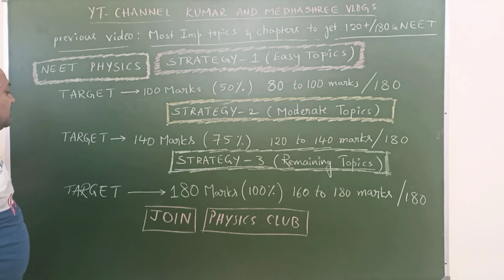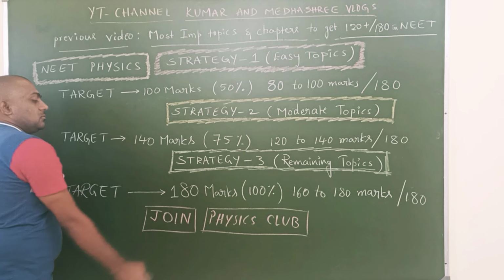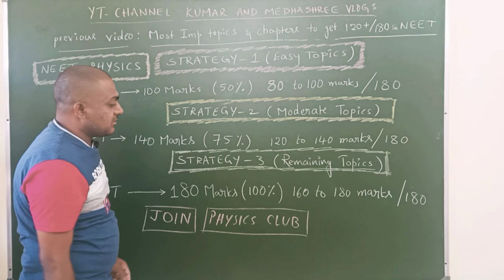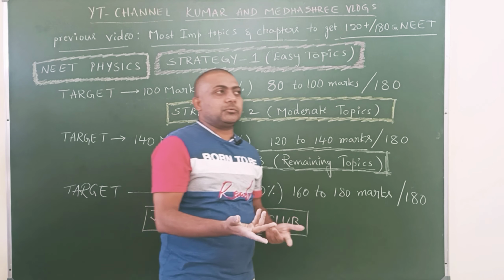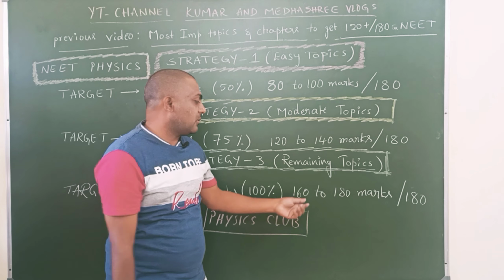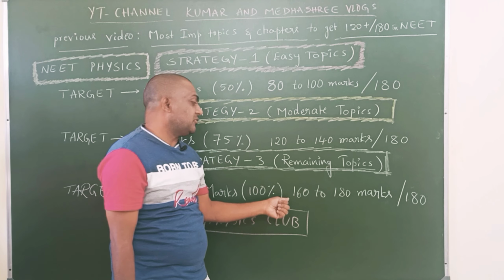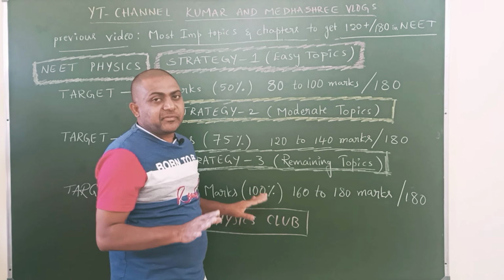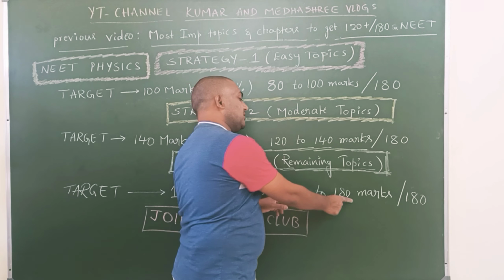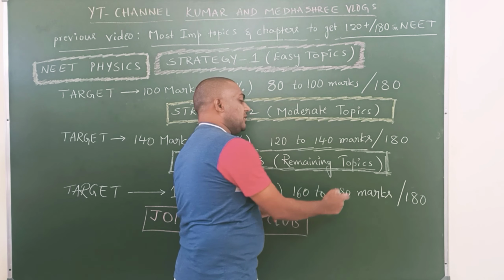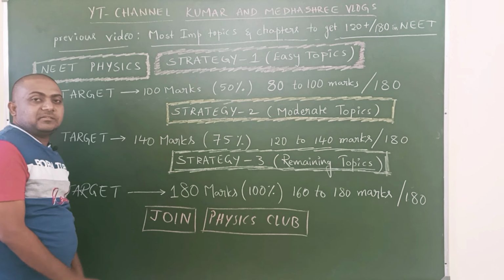In strategy 3, you will reach the goal of 180 out of 180 in physics. Maybe if 1 or 2 are lost due to different causes, or 4 to 5 lost, then 160 is sure. If you are perfect in each and everything, if you did everything I told, then you can reach 180. So 160 to 180 students will reach by practicing like this, strategy 3.